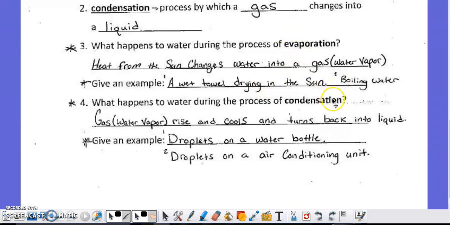They want you to do the same exact thing for condensation. Can you remember that condensation is when gas, or water vapor, rises into the air, begins to cool off, and turns back into a liquid? An example again from the lab was when I gave the students a frozen bottle to look at that had condensation droplets on the bottle. That's because gas is all around us, and the bottle was never opened, and even though the ice maybe was melting, it had nothing to do with the water inside the bottle, but the gas on the outside that was cooling and then becoming water. The droplets on the water bottle are an example of condensation. So are the droplets that you may see on an air conditioning unit.